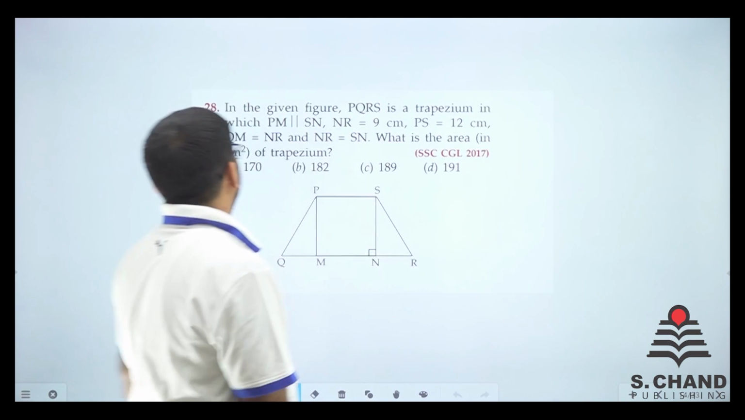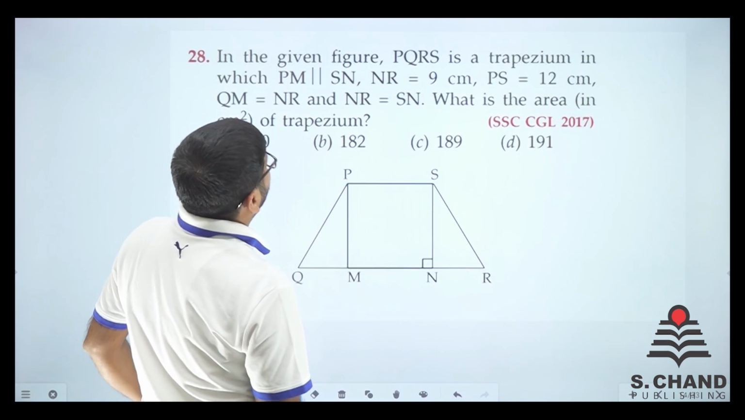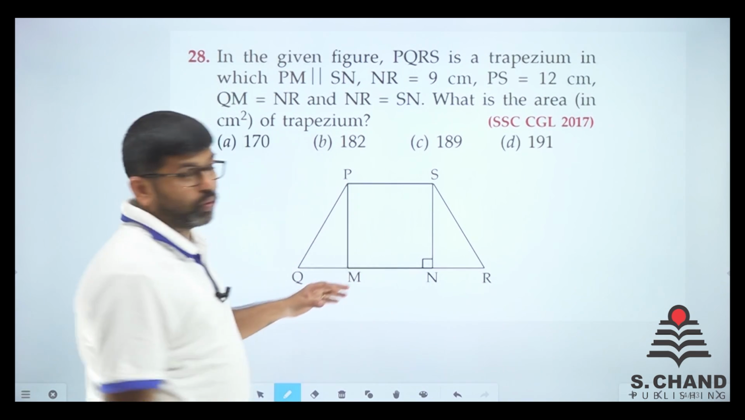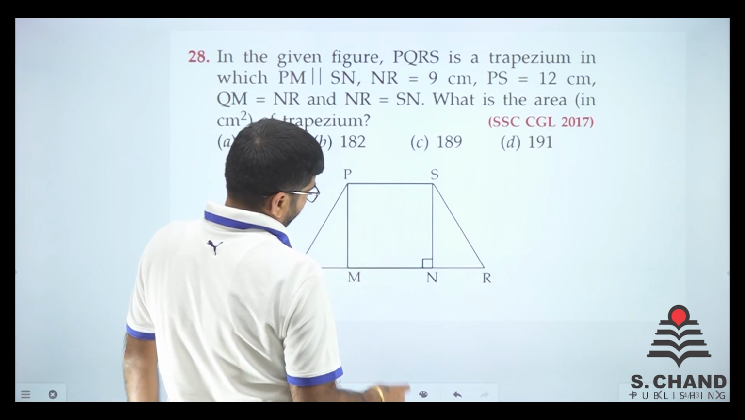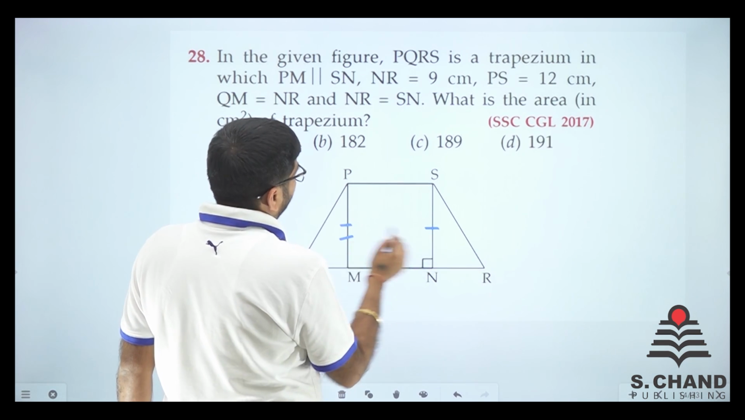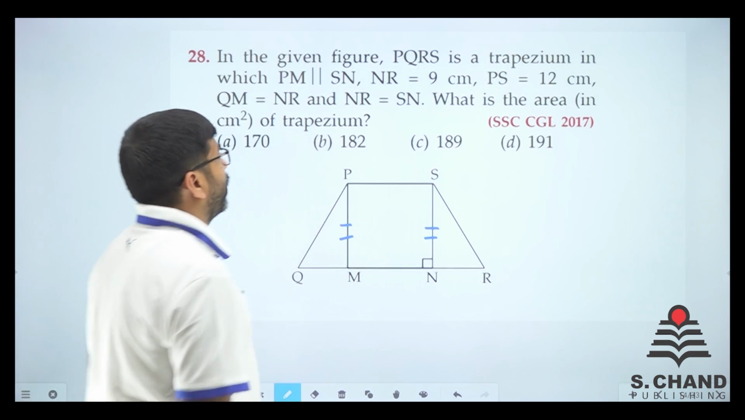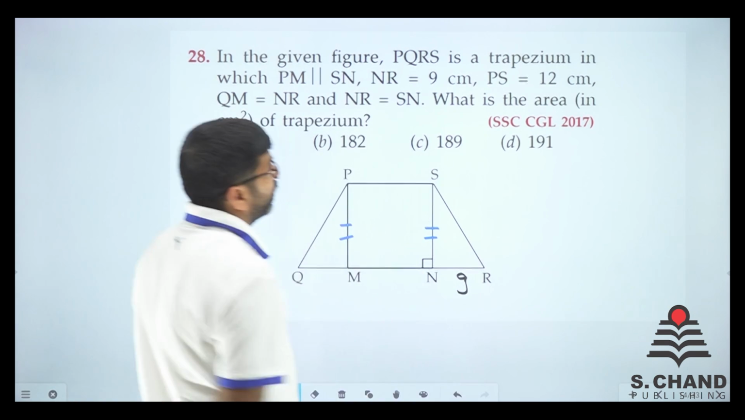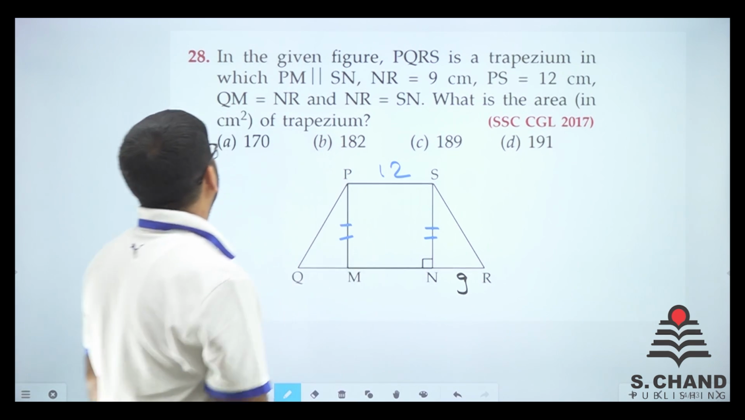Here we go. Question number 28. Let's see what it says. In the given figure, PQRS is a trapezium. So, this is a trapezium given. PM is equal to SN. It will be because it is 90 degree. NR is equal to 9 centimeter. It is given 9 centimeter. PS is equal to 12 centimeter. Here it is 12 centimeter.